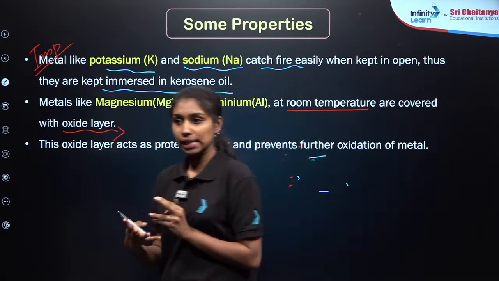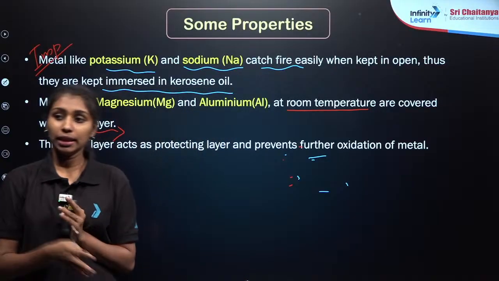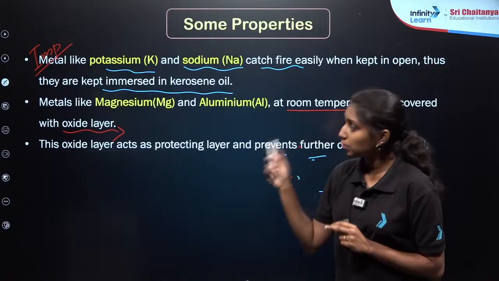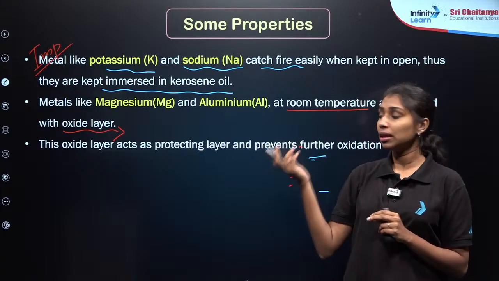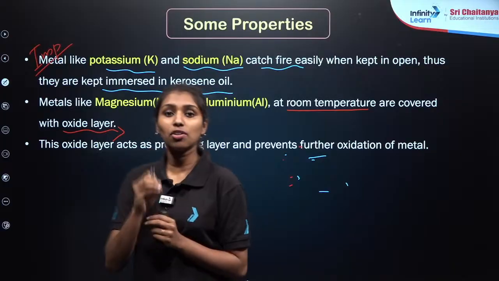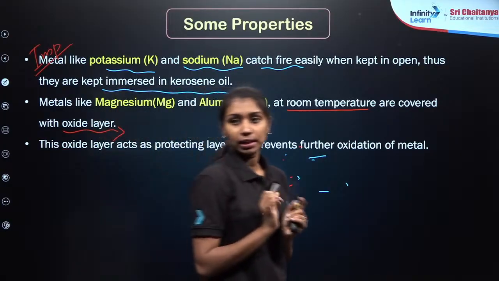Again, we will be discussing in detail in the last part of this chapter about corrosion, how we can prevent corrosion and so on. So here you need to keep in mind that magnesium and aluminum are the particular metals which will react with the oxygen to form a protective oxide layer over it. Clear?